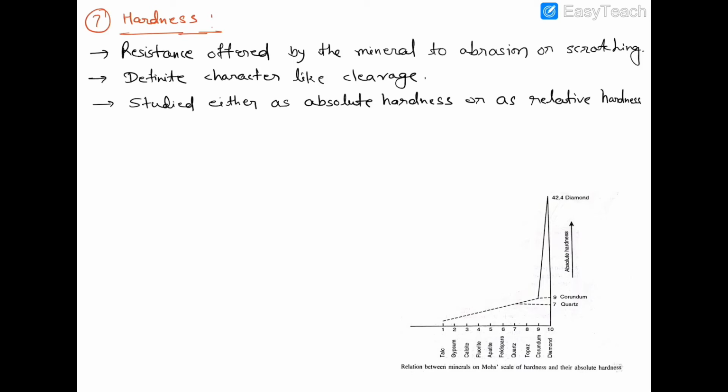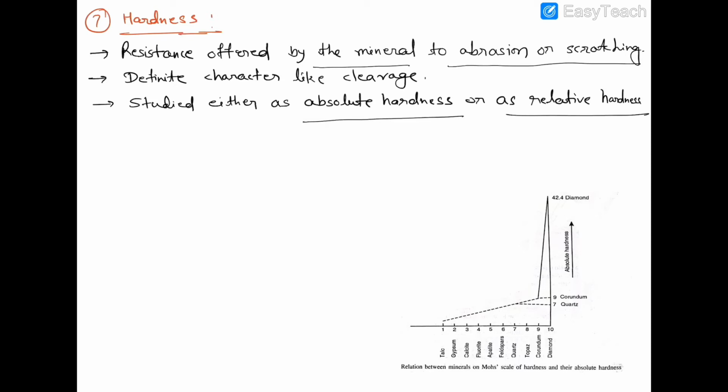Hardness may be defined as the resistance offered by the mineral to abrasion or scratching. It is always a definite character like cleavage, as this is also related to the atomic structure of a mineral. Hardness of a mineral is studied either as absolute hardness or as relative hardness.